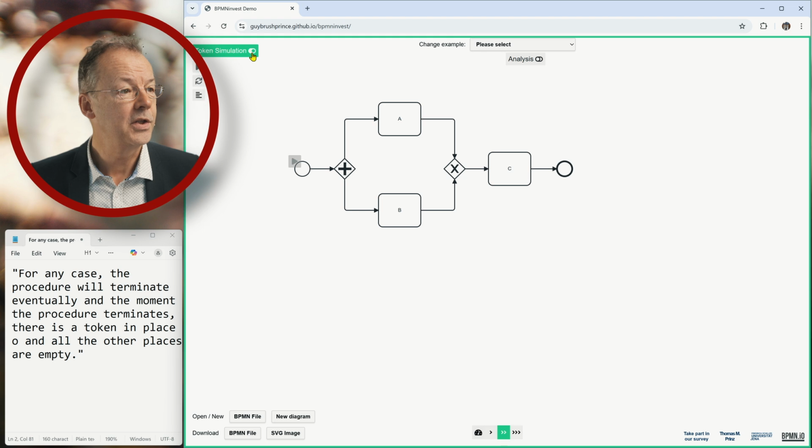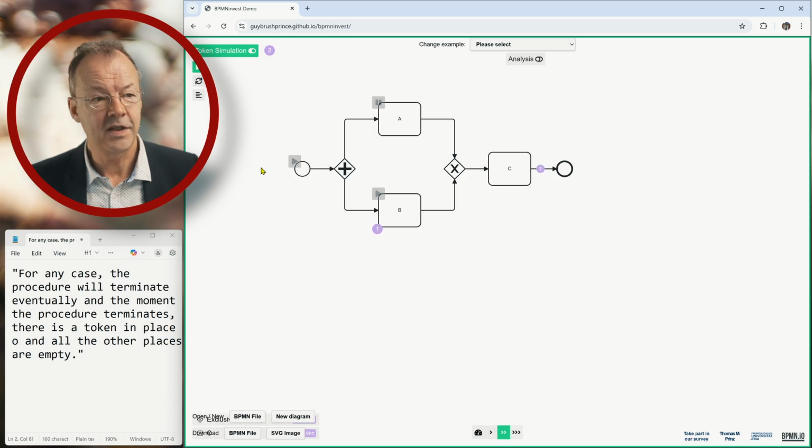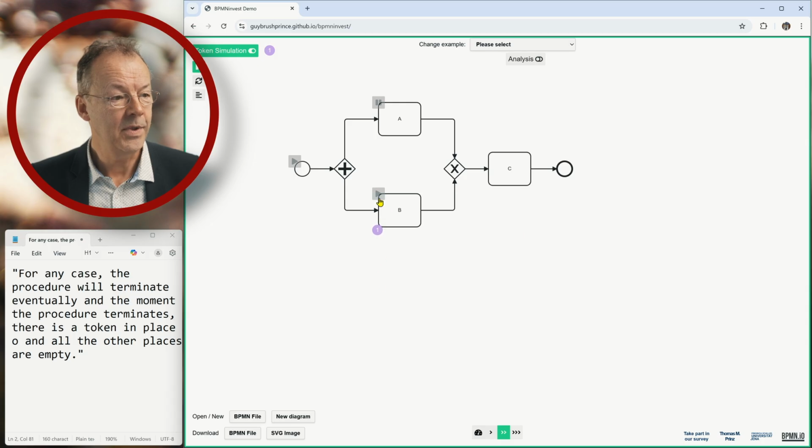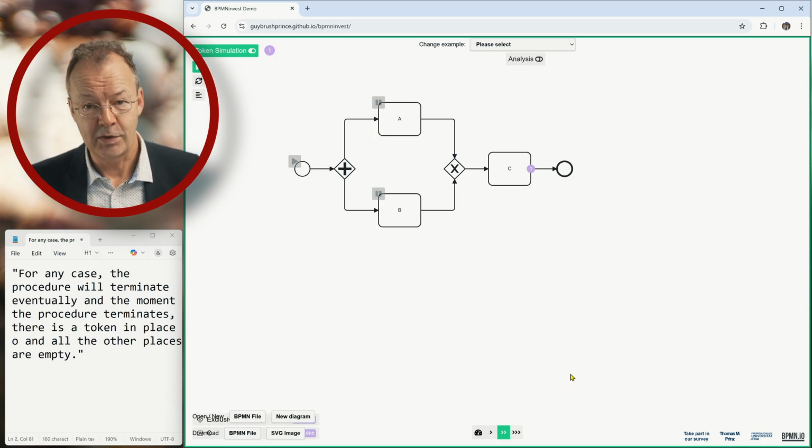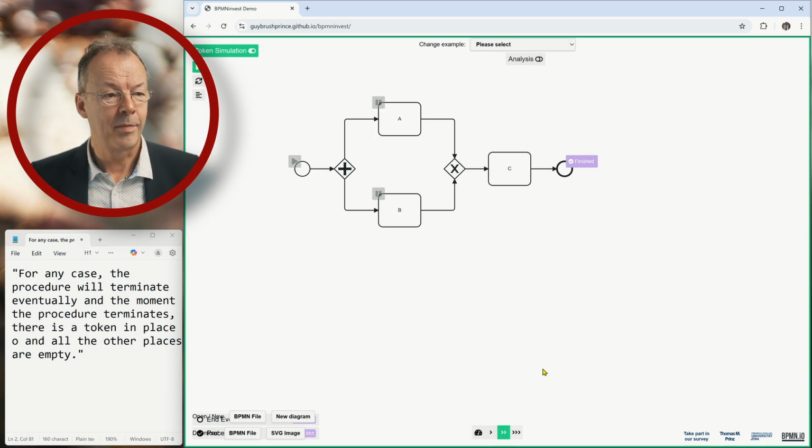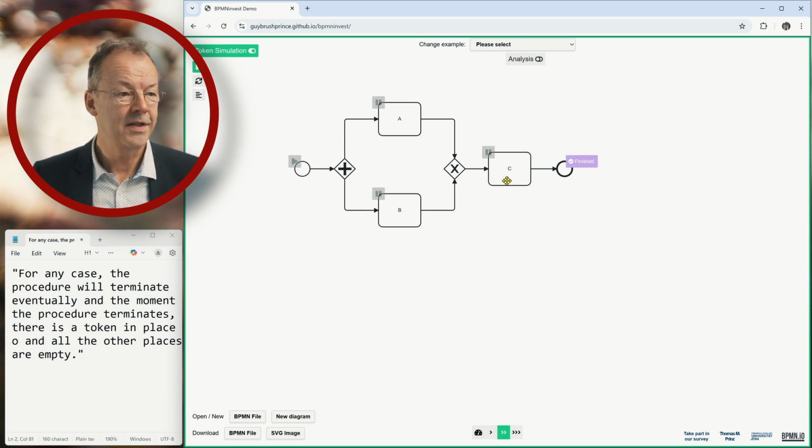If we start the token simulation and put a pause here, we can see that A is executed and then C is executed, and then there's one token in the end event, and then B is executed and C is executed again. So this is a problem if C, for example, is something like pay invoice, then this would be done twice, and in general it's something that we don't want.